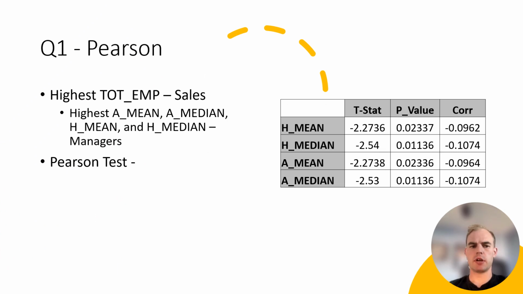Starting with question 1, an observation we had using raw data was that the highest total employed category was sales. However, the highest paid for all 4 variables belonged to managers. Using the Pearson test, we tested the 4 variables, the hourly mean, median, annual mean, and median, against total employment. Each had a p-value of less than 0.05, indicating that they were statistically significant versus total employment. Noteworthy here is the negative correlation on all the variables. This indicates that there are fewer jobs when more money is earned in each occupational group.